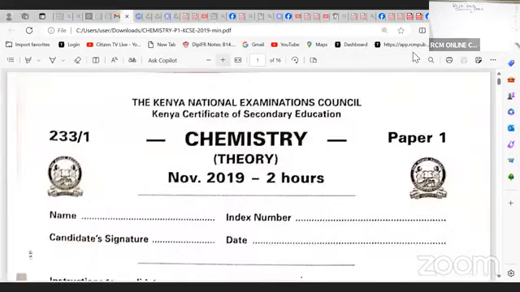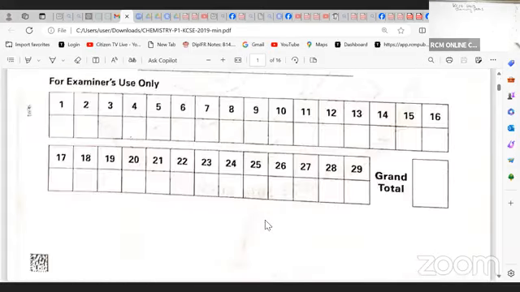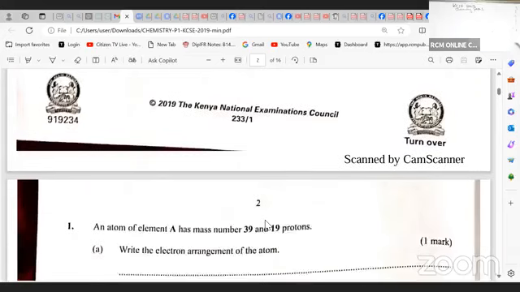All right. Ladies and gentlemen, this is KCSE, Kenya National Examinations Council, Kenya Certificate of Secondary Education. You can see chemistry paper 1 theory, not practical. Its code is, as always, since I was a student, 233/1. You are given 2 hours, and you need to fill in your name, index number, candidate signature, date, etc. Instructions are given there very clearly. You don't want to go through instructions; you want to attack the paper straight away.